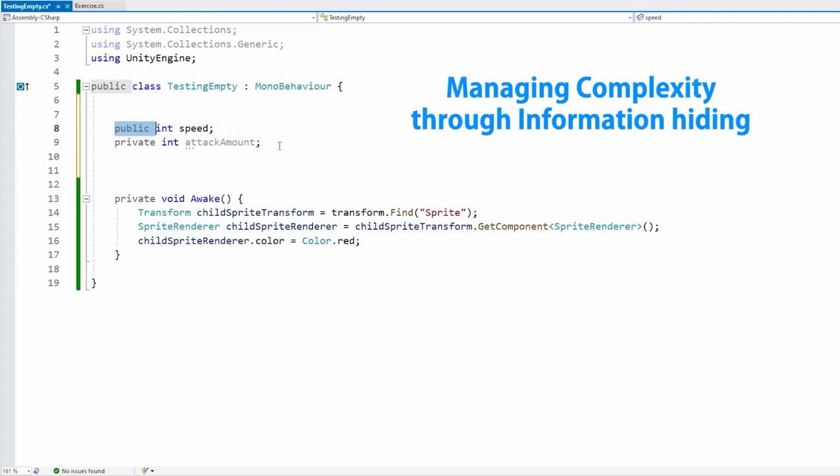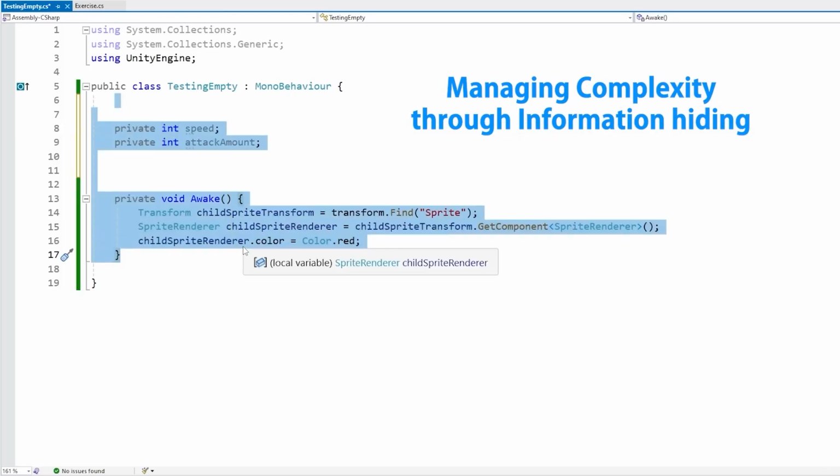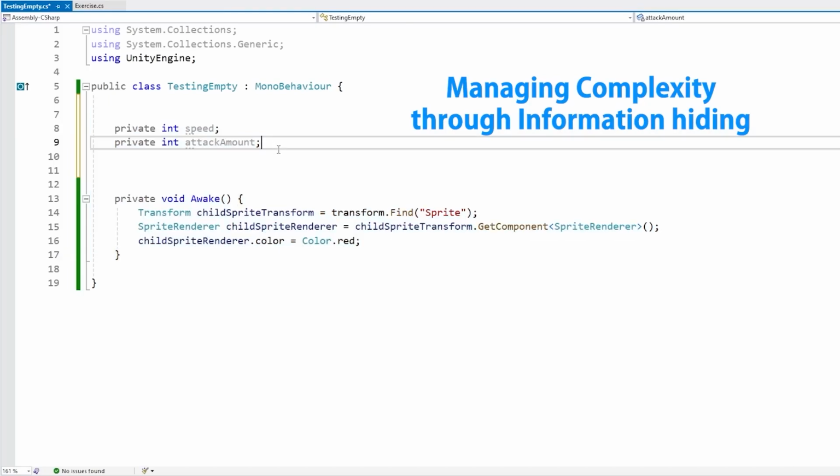If a field is only ever used in that class, then there's no reason to make it public. It should always be private. That way, when working inside of this class, you don't have to keep in mind the entire codebase. You can just focus on this one single class since you know for certain no other class can ever touch any of these fields. You could have a project with 1,000,000 classes, but if this field is marked as private, then it does not matter. Nothing else can touch this field other than this class.